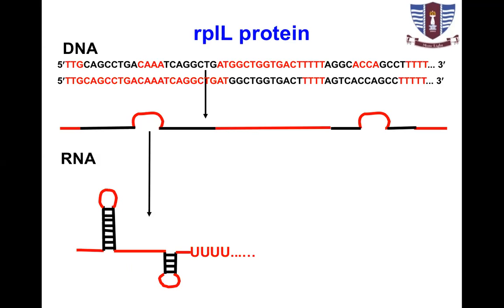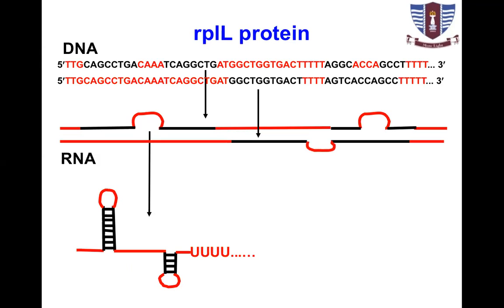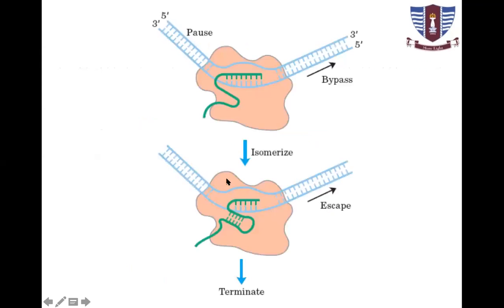So it produces a brake-like structure in the messenger RNA, or any other RNA. This gives a message to RNA polymerase to stop transcription, and then the whole machinery dislodges from the transcription complex, and RNA comes out.